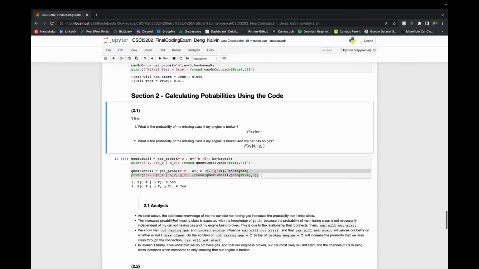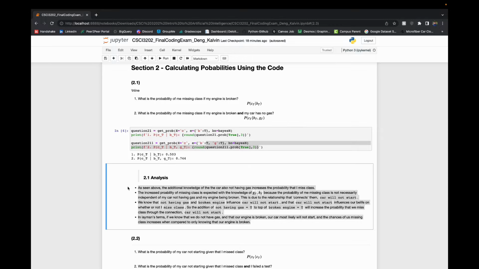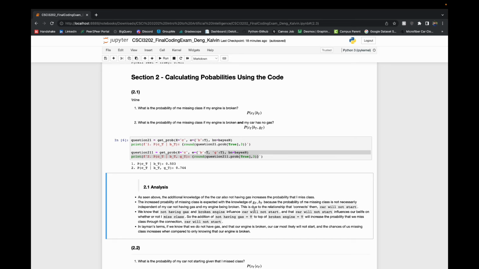And so if we go right down here, I do have an analysis that goes more in depth with the explanation, but in order to save time, I'm just going to go over a basic explanation right here. So we know that the probability of me missing class given that my engine is broken is going to be 0.503, and then if we add the additional knowledge of my car also not having gas, it's going to bump the probability of me missing class up to 0.744, and that's just due to the effect of the engine being broken and the car not having gas.